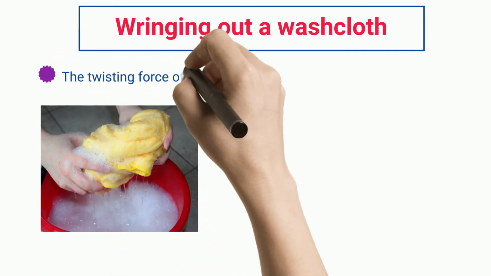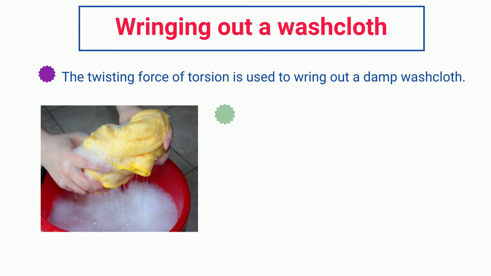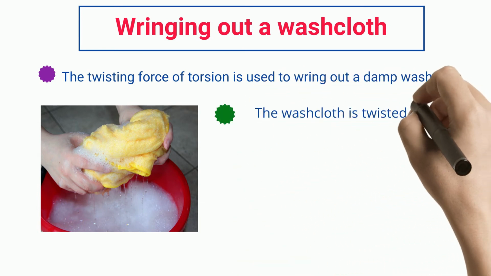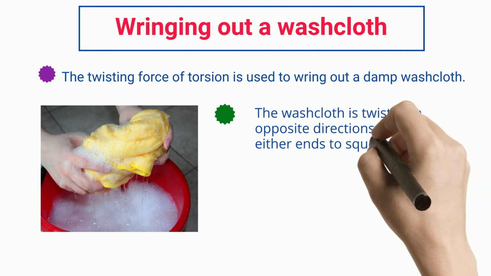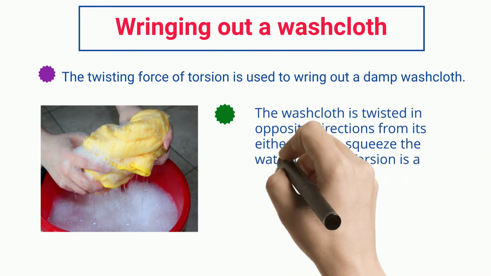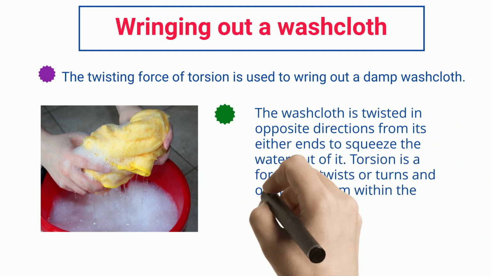Wringing out a washcloth. The twisting force of torsion is used to wring out a damp washcloth. The washcloth is twisted in opposite directions from either end to squeeze the water out of it. Torsion is a force that twists or turns and originates from within the object. Hence it is an internal force.